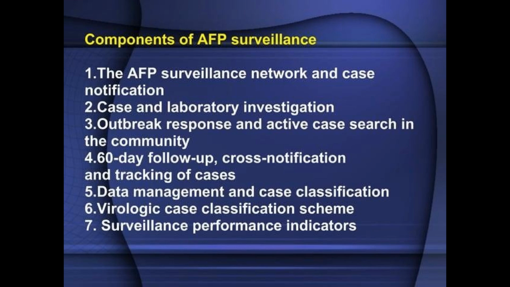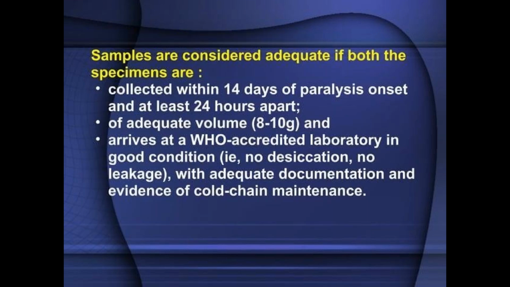Components of AFP surveillance. 1. The AFP surveillance network and case notification. 2. Case and laboratory investigation. 3. Outbreak response and active case search in the community. 4. 60-day follow-up, cross-notification and tracking of cases. 5. Data management and case classification. 6. Virologic case classification scheme. 7. Surveillance performance indicators.